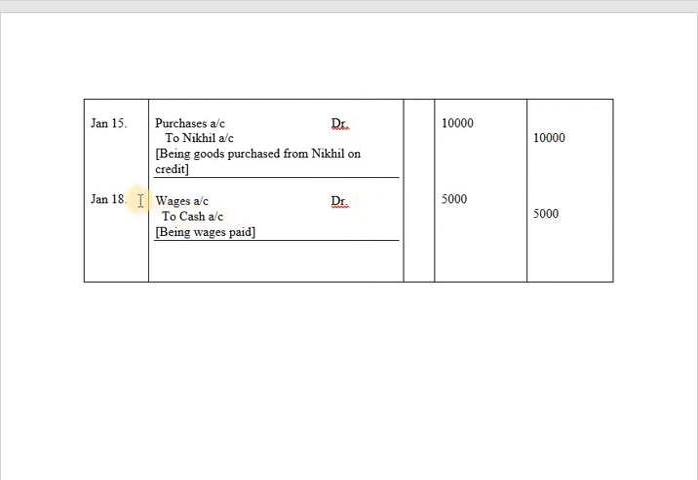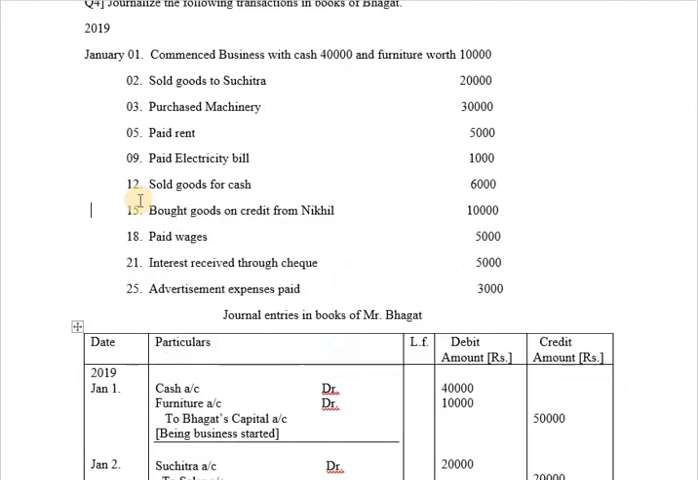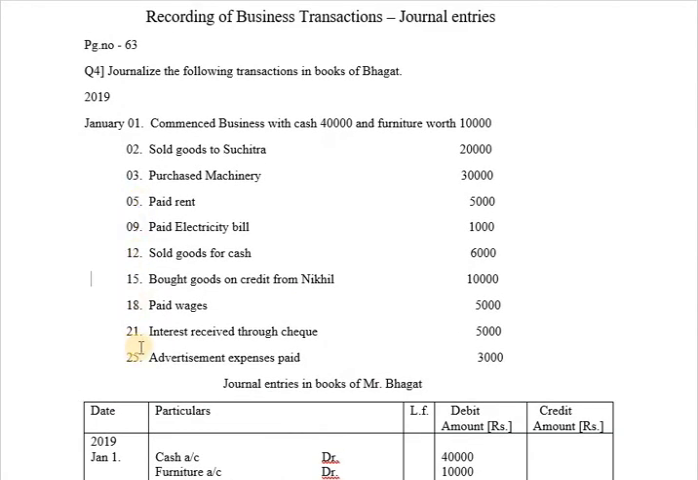Next, after January 18 we have another transaction. On January 21, interest received through check. Interest received in the sense it is an income to the business and you are receiving the interest through check. So whenever the term check is given, you should write it as bank. So bank will be recorded on debit side and the income interest will be recorded on credit side.